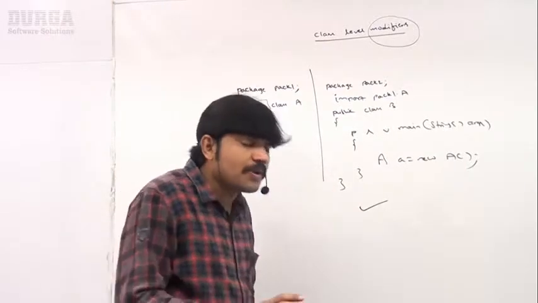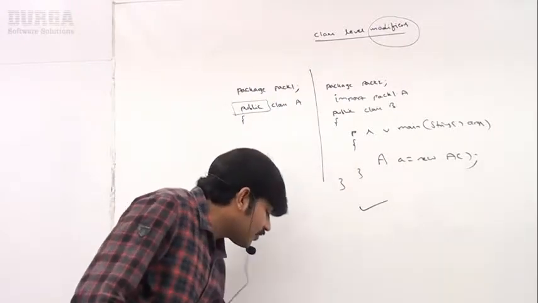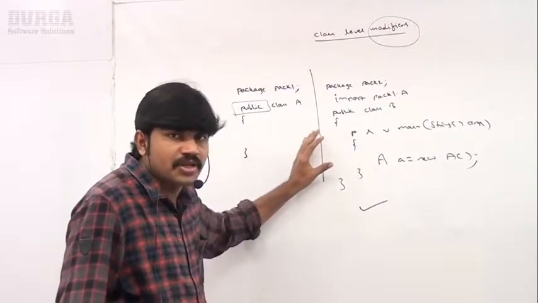Sir, if the class is not public, what will happen? That behavior we are going to discuss. Now let me go for a small example and execute this code.